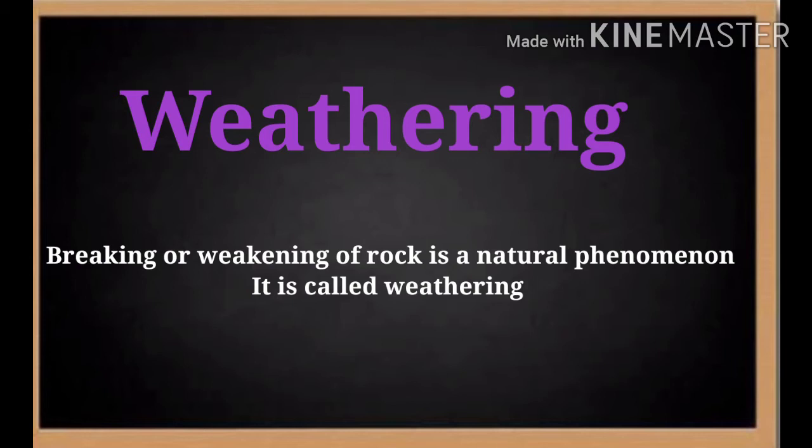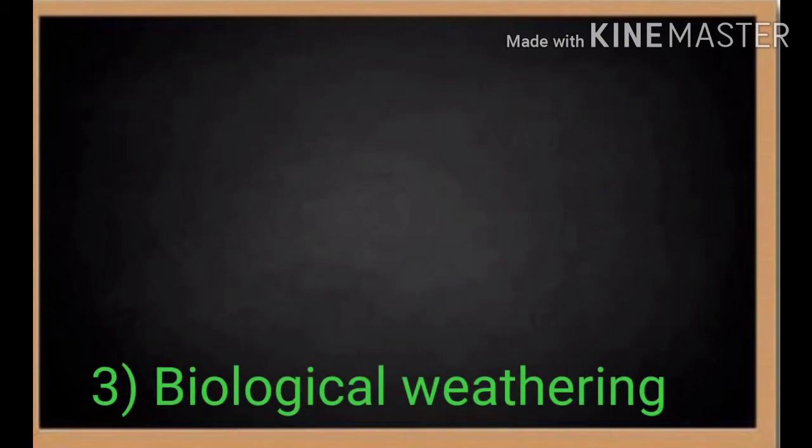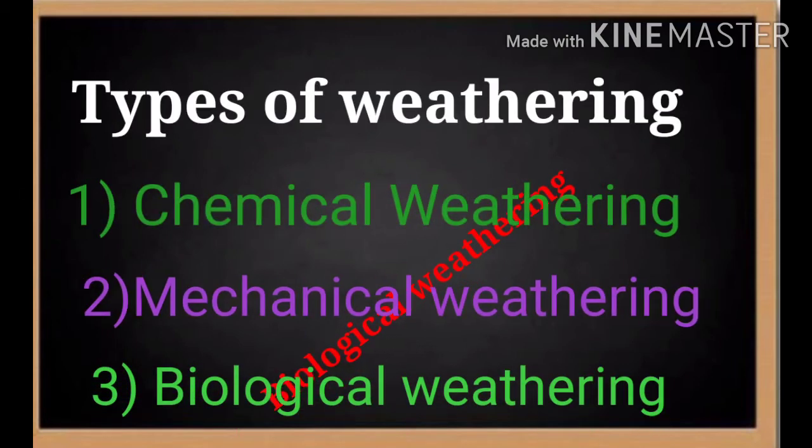Weathering. Breaking or weakening of rocks is a natural phenomenon. It is called weathering. Now why does weathering occur, and which types of weathering are there? There are three types of weathering: mechanical weathering, chemical weathering and biological weathering. Mechanical weathering mostly occurs in arid climates. Chemical weathering occurs where the climate is humid, and biological weathering occurs because of living organisms.